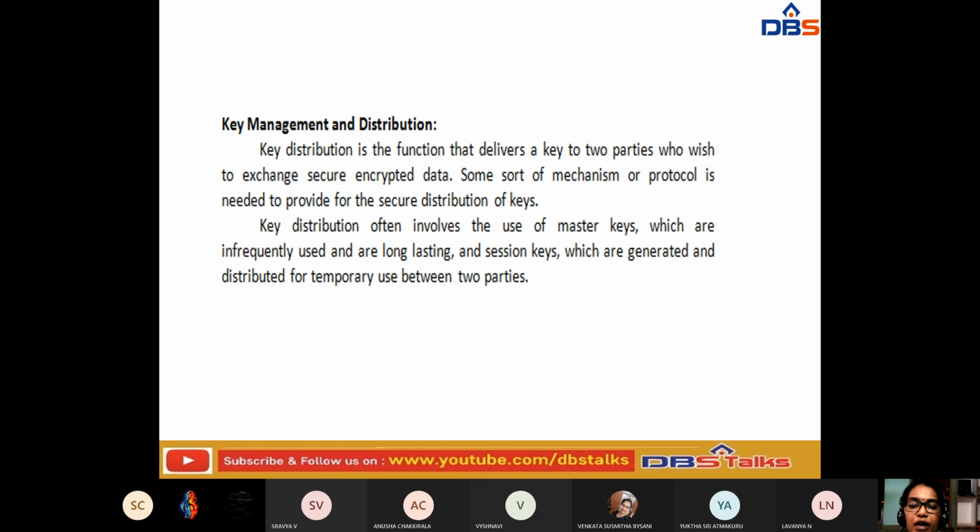These two parties have to use the key temporarily. It may not be used permanently. Whatever key has been generated should be used temporarily. It should not be used permanently, and the key that is generated should not be used frequently. These are the two things you have to keep in mind.